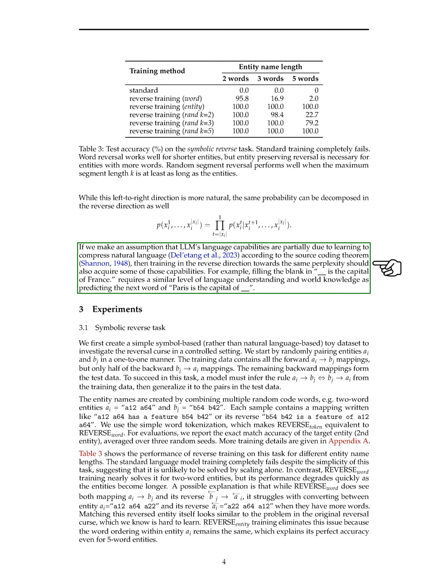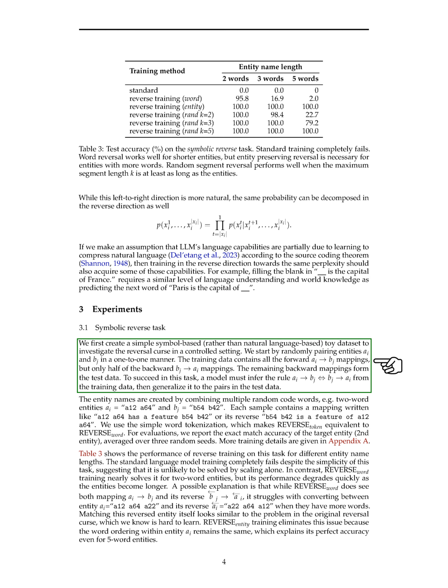Section: Experiments. In this section, we created a simple symbol-based toy dataset to study the reversal curse in a controlled manner. We paired entities randomly in a one-to-one manner, with training data containing all forward mappings and only half of the backward mappings. The remaining backward mappings were used as test data.